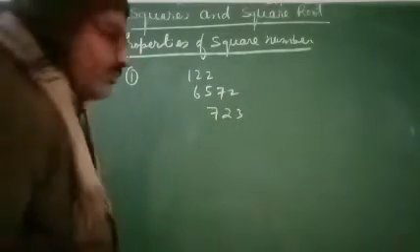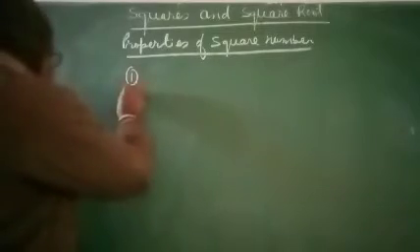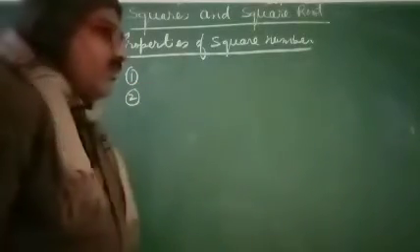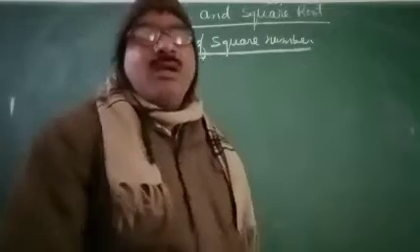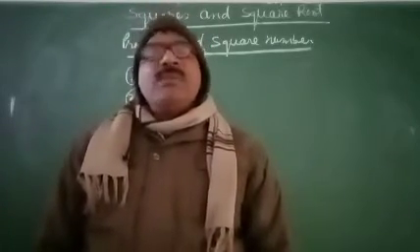Second property. What is the second property? A number ending with an odd number of zeros is never a perfect square.